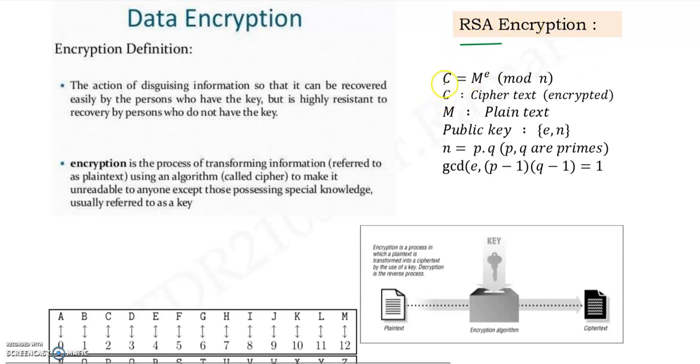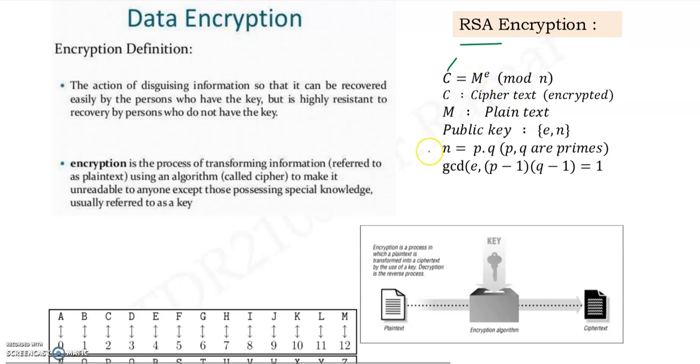Now to find the cipher text, see here, what is M? M is the plain text, the actual text. What is E? E is the key. So now M, the plain text, M to the power E modulo N will give the cipher text. That is the encrypted text, which is not possible to read by all, but is possible to read only by those who have the key E. If they know the key, then they can read that encrypted value.